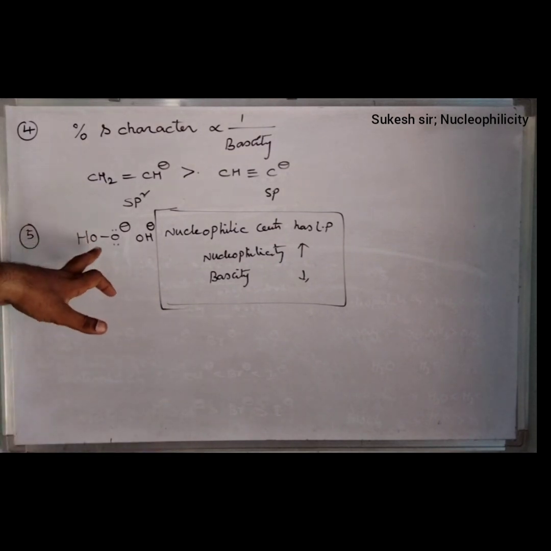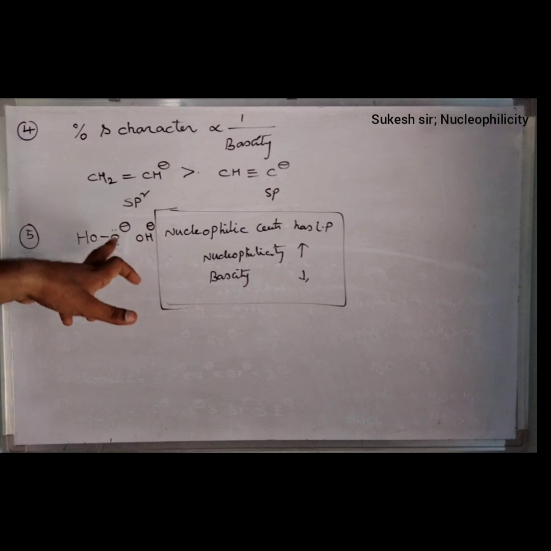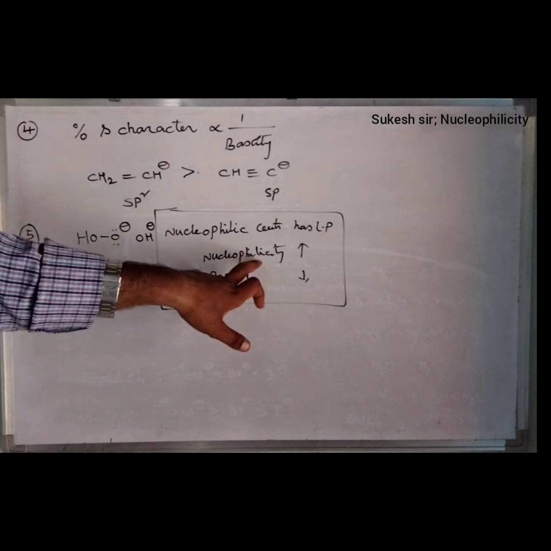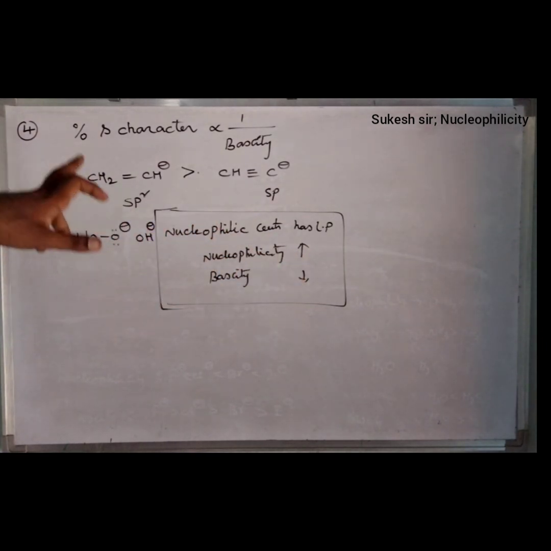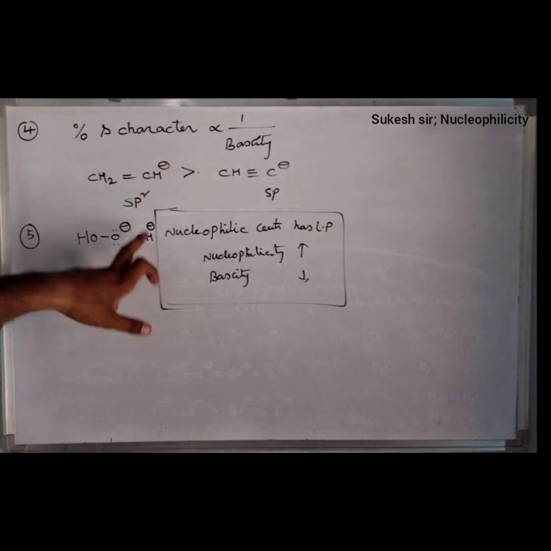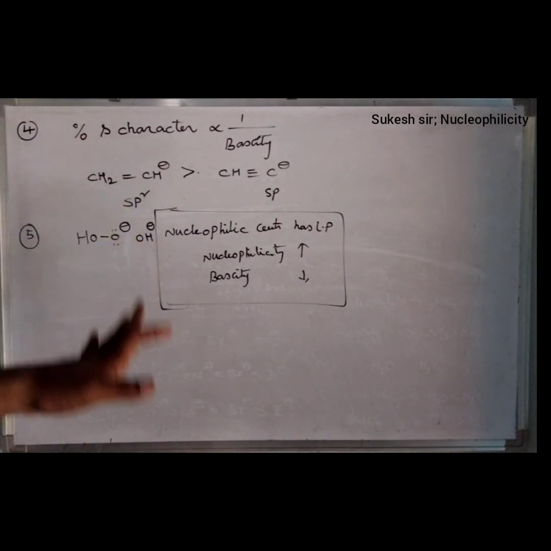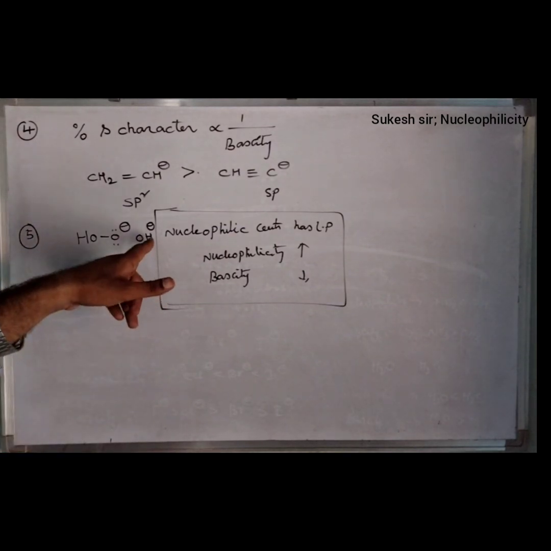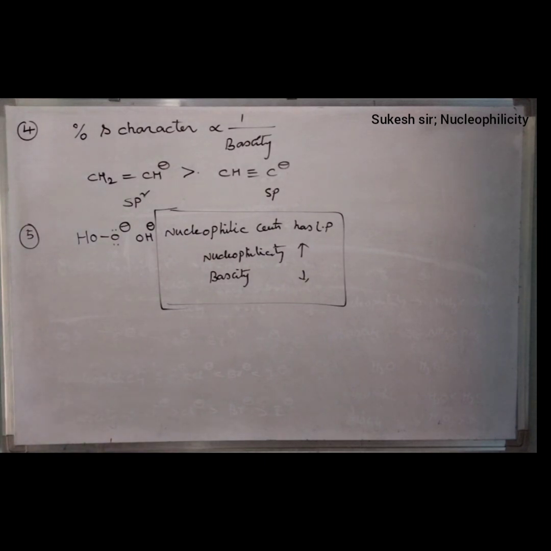That means HOO minus is a strong nucleophile. For nucleophilicity, whichever is higher acts as a strong nucleophile, and this is acting as more basic. This is having what? Low nucleophilicity. Therefore, high basicity will be exhibited here, friends.